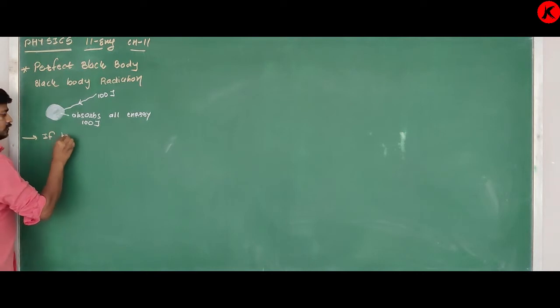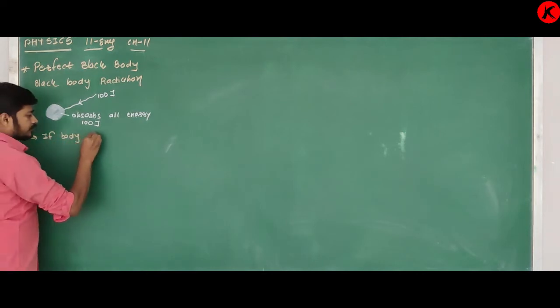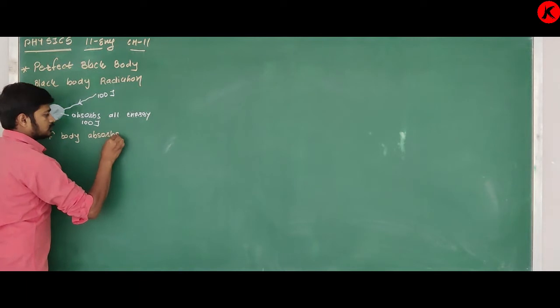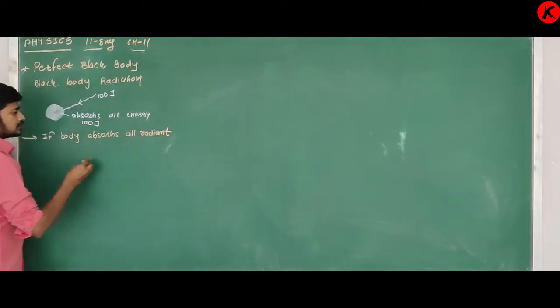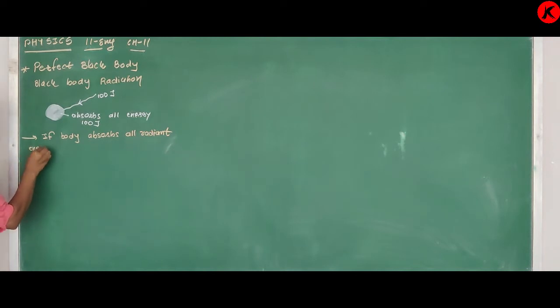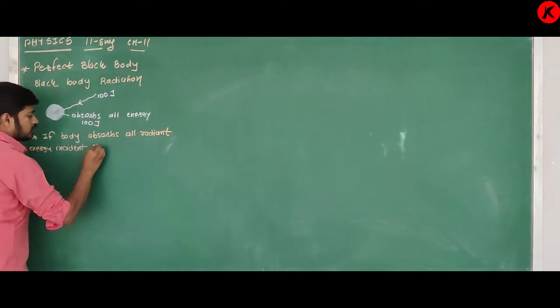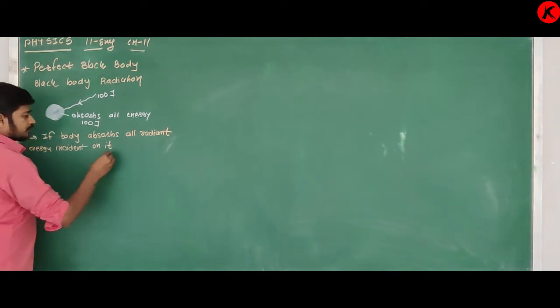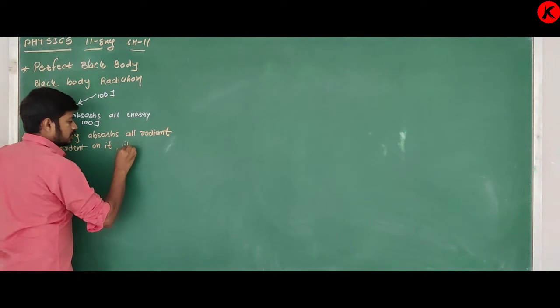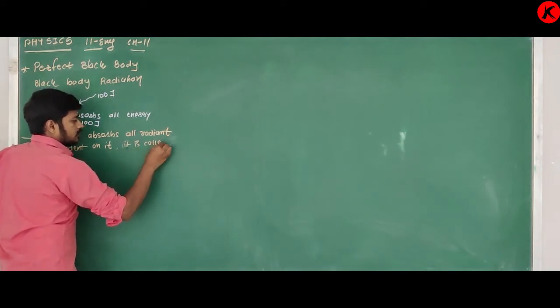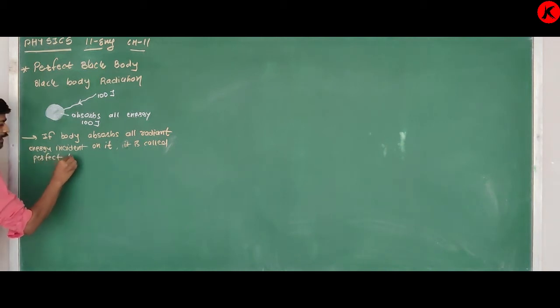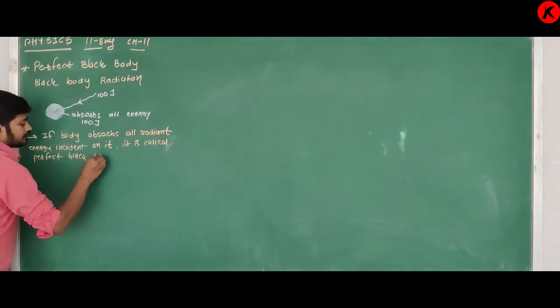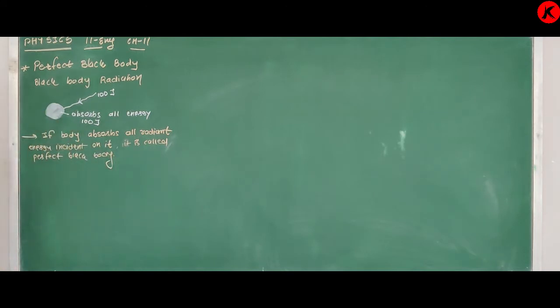If a body absorbs all radiant energy incident on it, it is called a perfect black body.